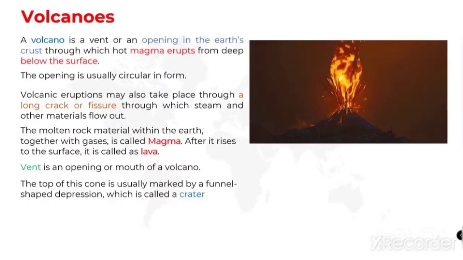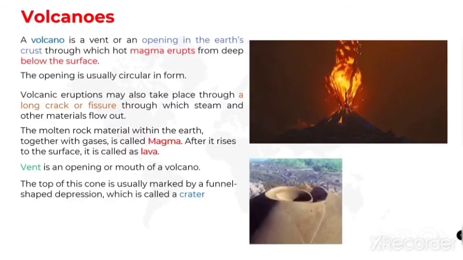Clear, children? And the top of this cone is usually marked by a funnel shaped depression which is called a crater. So look at this picture, children. You can see that the shape of the opening of this cone is like a funnel. Okay, this funnel shaped depression is called a crater.